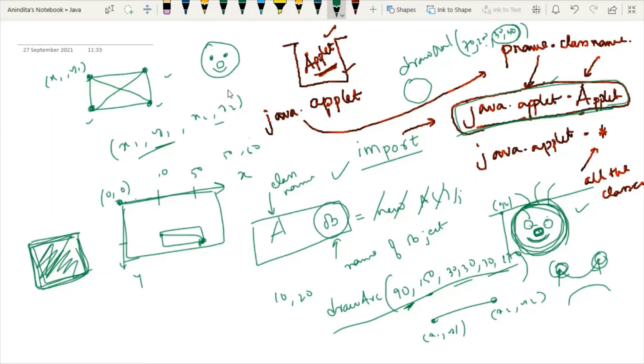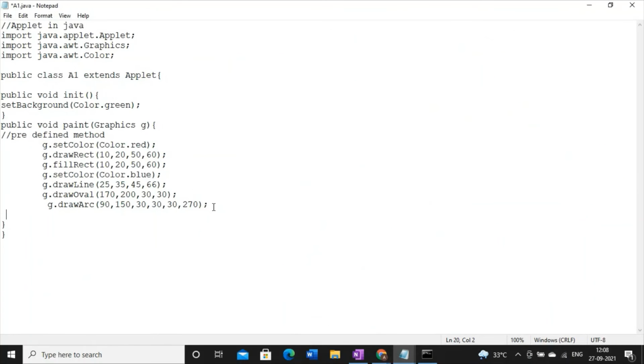And also, if you want to write something, then this is how you can write something in applet. G dot draw string. For drawing a string, you have to remember one point. Within double quotes, you write whatever you want to write. And then use a comma. And then use the starting coordinate from where your string will start displaying. Say 20, 40. So you need only x1, y1 for displaying any string.